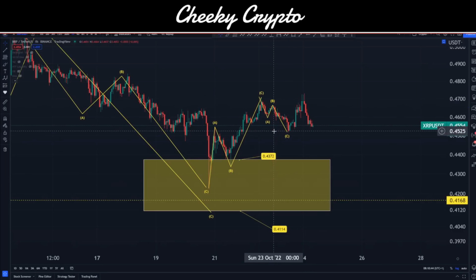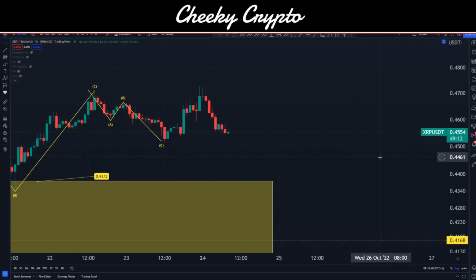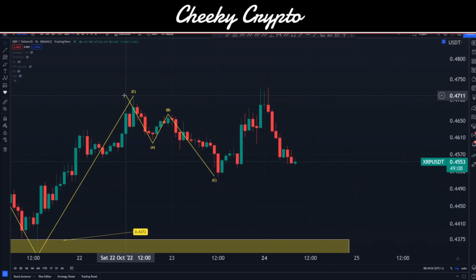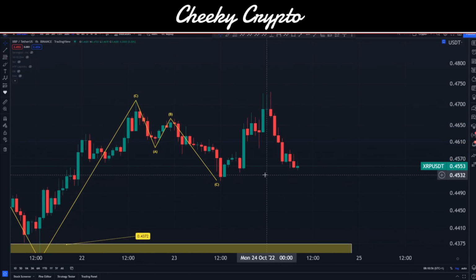So let's go ahead and dissect what this looks like, right? Because it's a little bit different from what I thought was going to happen, but you know, these things happen in crypto, right? It's unpredictable at times. So what we want to do is get our thoughts together as to what's gone on and what this might mean.